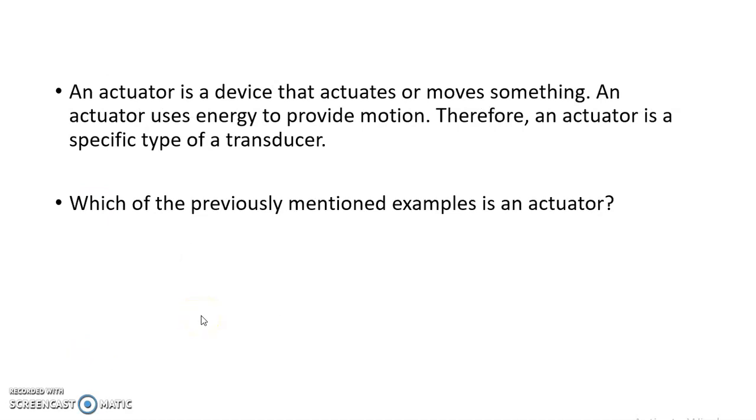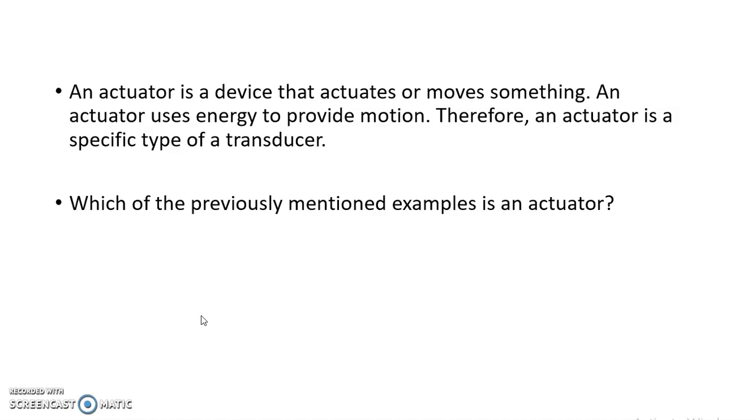Now let us see what we mean by an actuator. An actuator is a device that actuates or moves something. An actuator is a device which actuates a process, or moves a device, or moves some process. An actuator uses some kind of input energy to provide motion. Therefore, we can call an actuator a specific type of transducer.